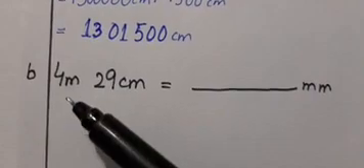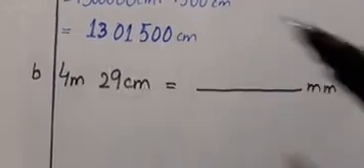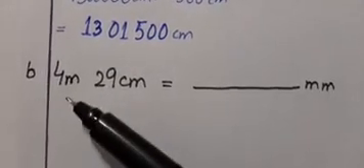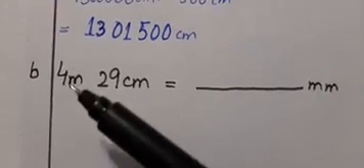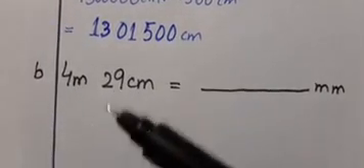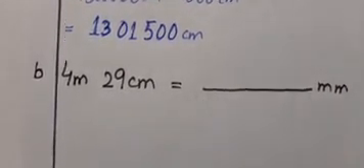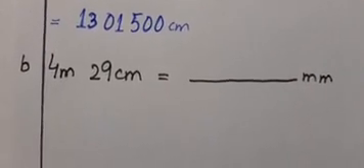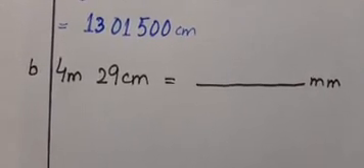You have to convert meters into centimeters and then into millimeters. For this you will multiply 4 with 100 and then multiply with 10 plus 29 multiplied by 10. I have given you a hint. You have to solve it by yourself and then find out the answer.